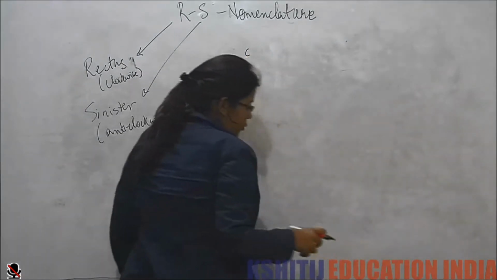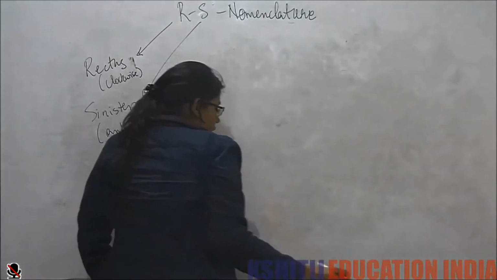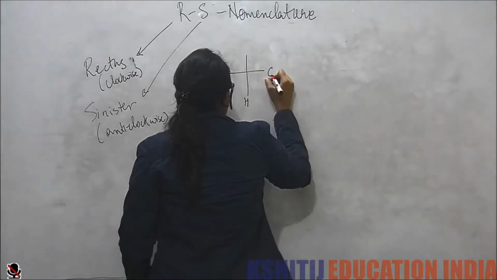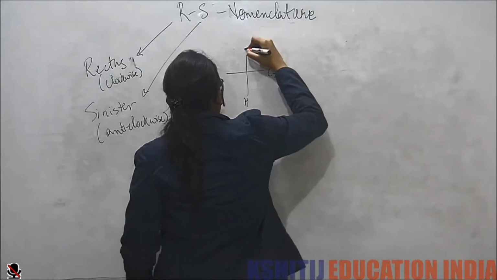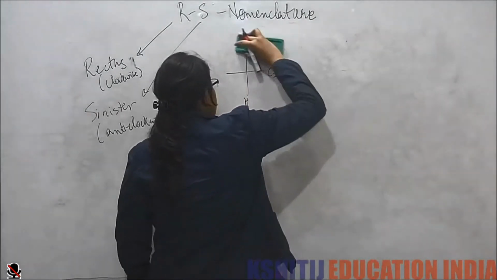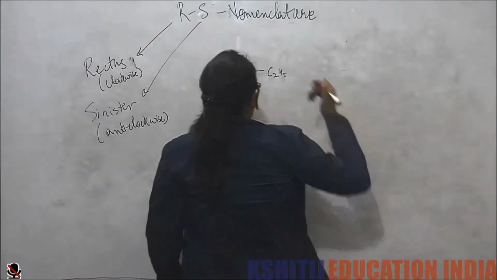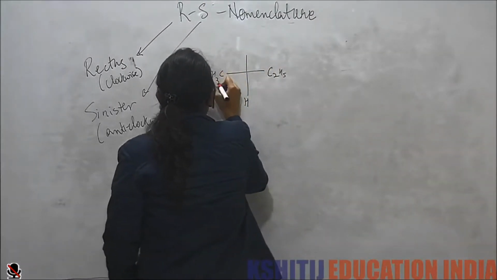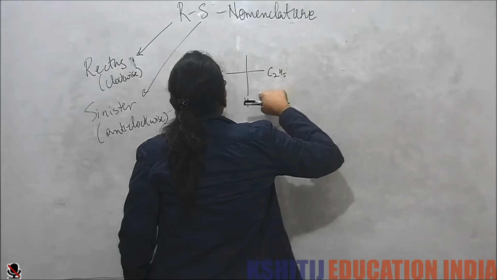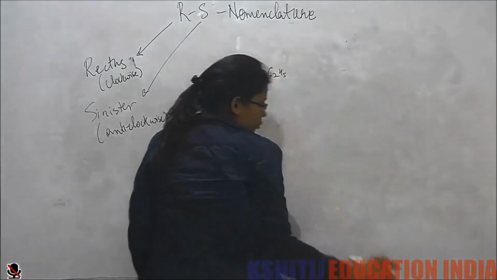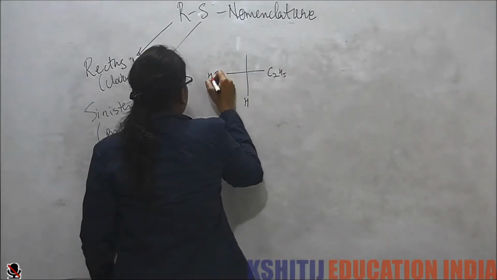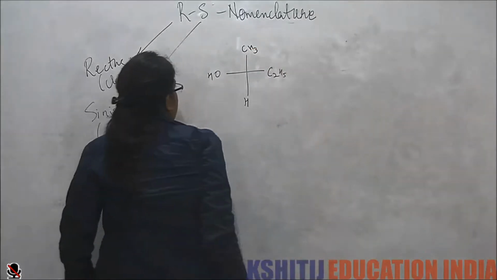Sorry, I'll take a special projection. I have H here, I have C2H5 here. Say I have chlorine, or I have say CH3 here, and I'll have OH here and I'll have CH3.